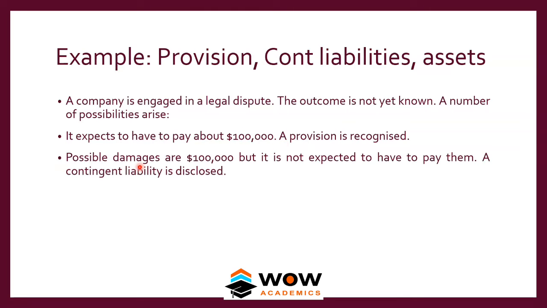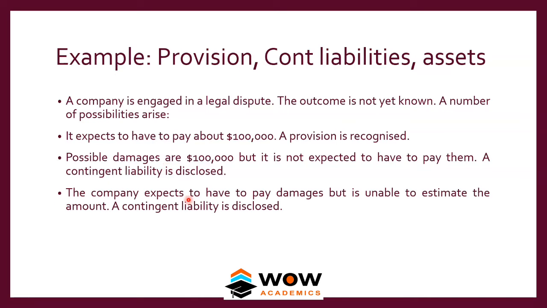Possible damages are 1 lakh, but it is not expected to have to pay them. Okay, so that's not a probability, that's only possible. The possible amount can be 1 lakh. So we don't know the estimate itself, we are not sure. So we don't know the probability or the amount properly, it becomes a contingent liability.